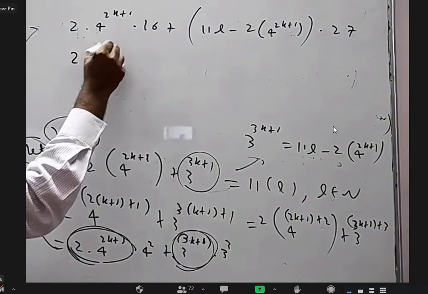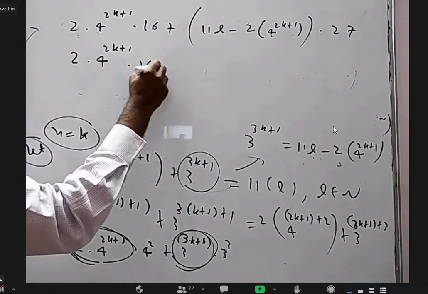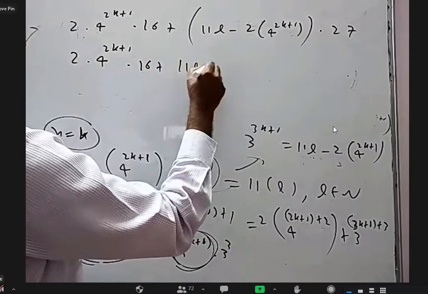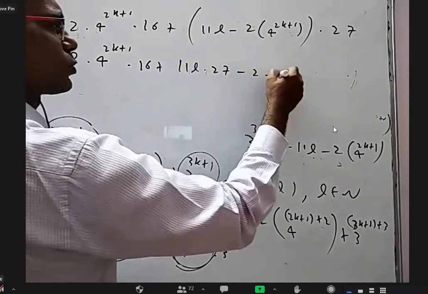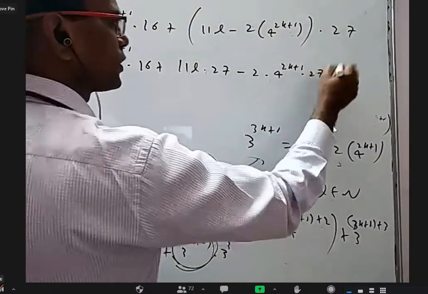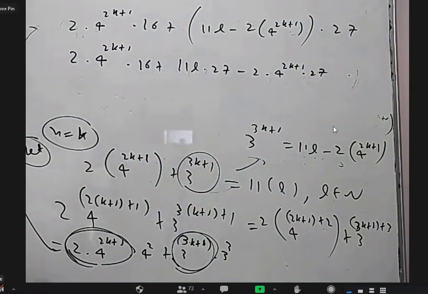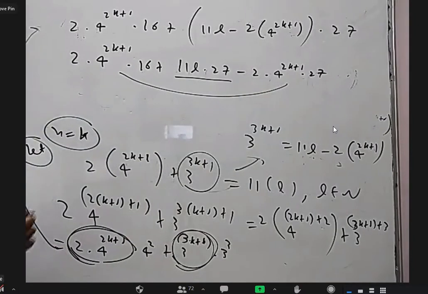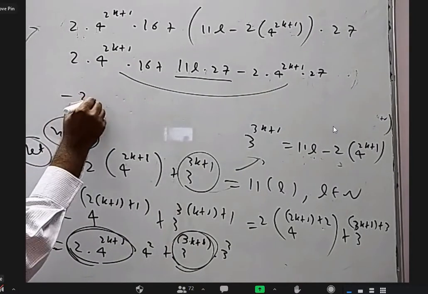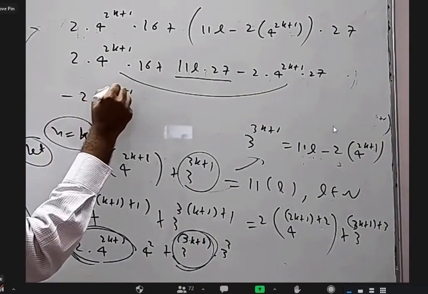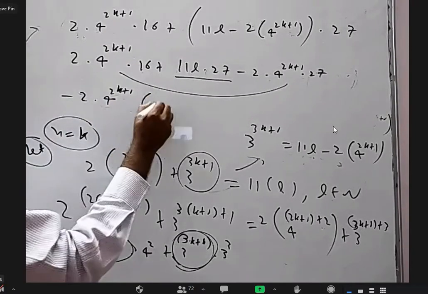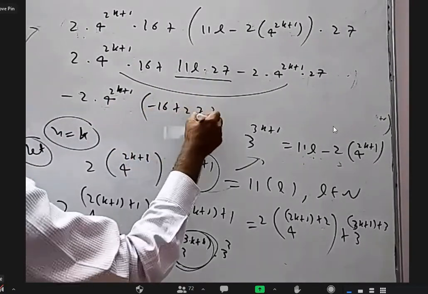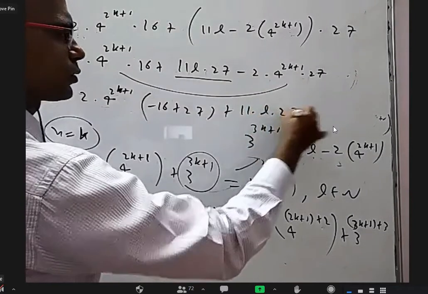Take this into this. 11L into 27 minus 2 into 4 power 2k plus 1 into 27. Now, in this 11 is there, nothing to worry. But here and here, I can take minus 2 into 4 power 2k plus 1 common, so that this will become minus 16, that will become plus 27 plus 11 into L into 27.